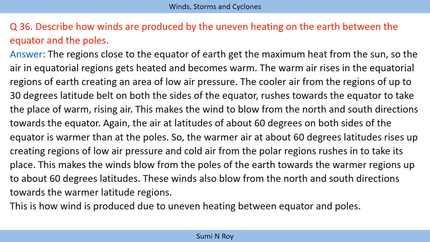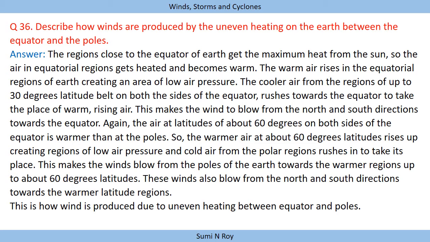So the air in the equatorial region gets heated and becomes warm. As it receives maximum heat, the air in that region becomes hot and moves upward. As we already know, warmer air rises upwards. The warm air rises in the equatorial region of earth, creating an area of low air pressure. Now, as we know, rising warm air is always accompanied by low air pressure, meaning all the warm air has risen up and it will create an area of low pressure.